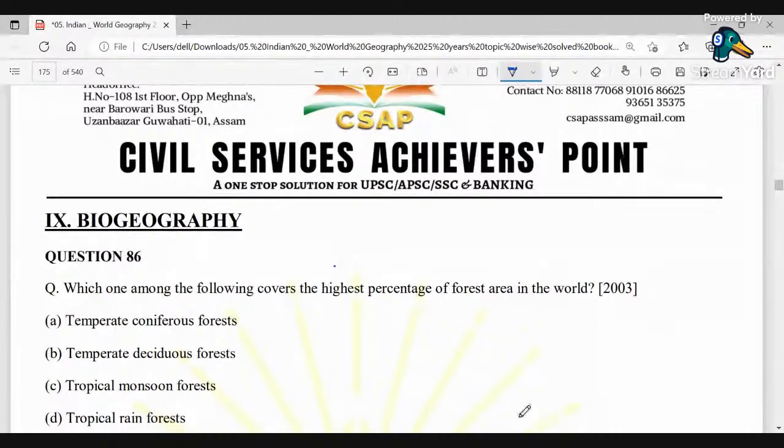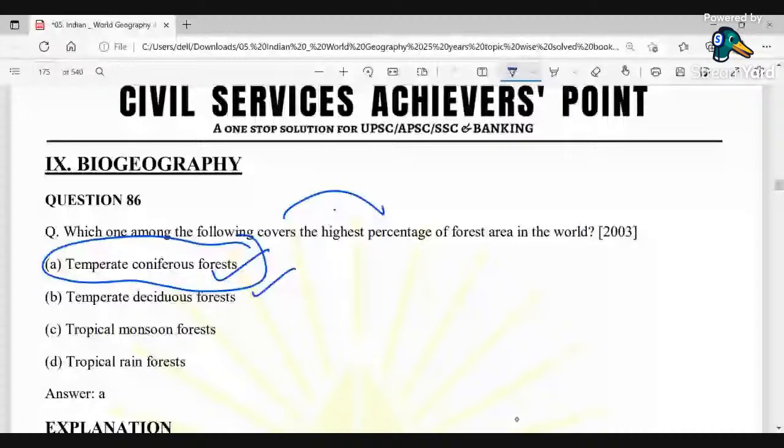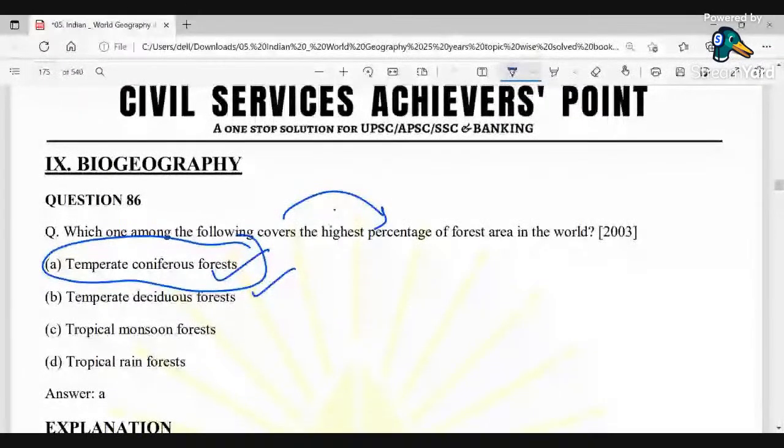So you could see that amongst the following options, the first option here, A, is temperate coniferous forest. So we can see the first option being the correct option about which amongst the following covers the highest percentage of forest area in the world. Okay, so here the first option is the correct option.